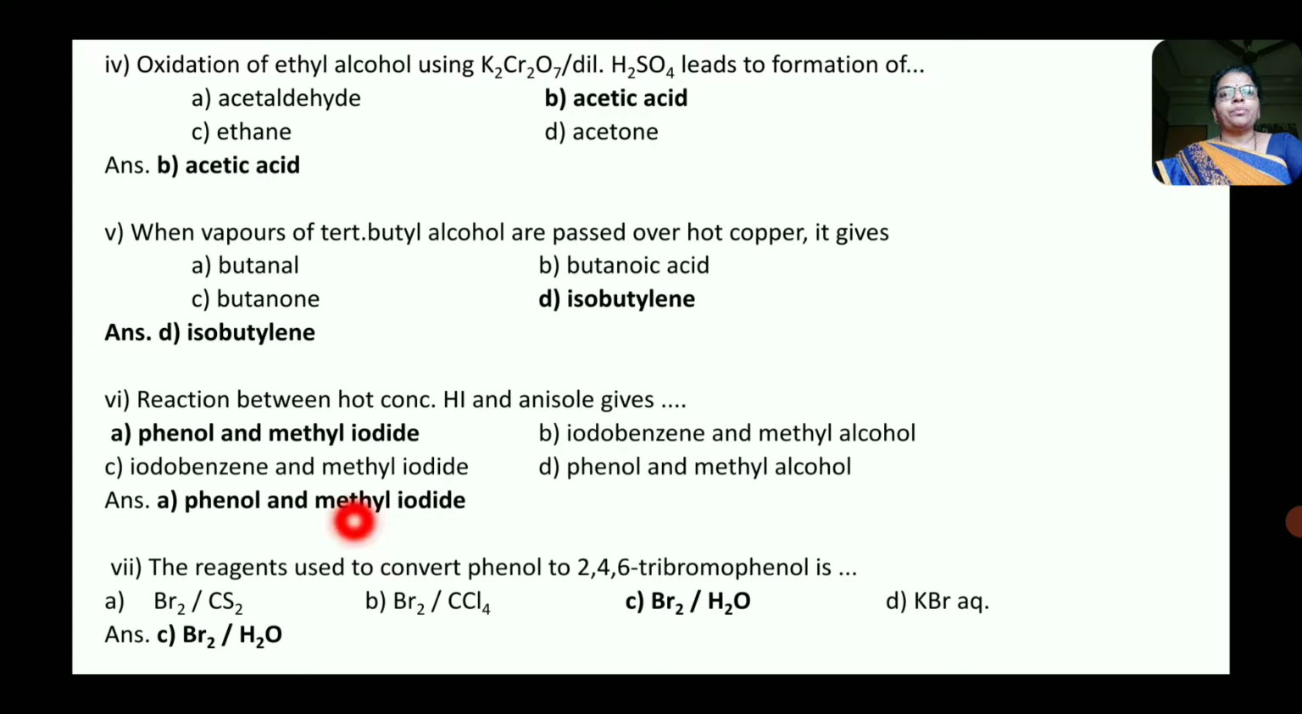Next question. The reagent used to convert phenol to 2,4,6-tribromophenol is. Now it is bromination of phenol, and here when phenol is treated with bromine water, then formation of 2,4,6-tribromophenol takes place. Therefore the correct option is C, that is Br2 in H2O.